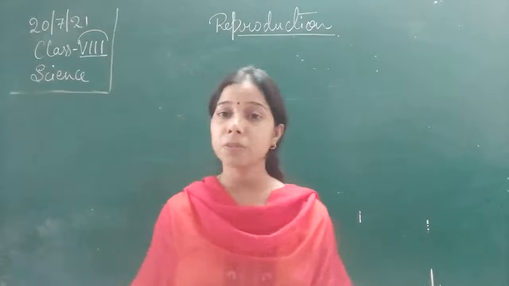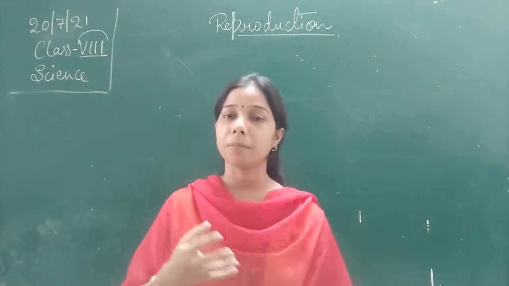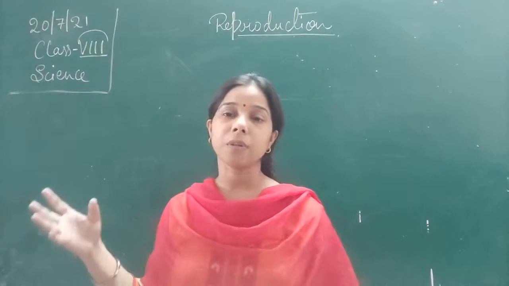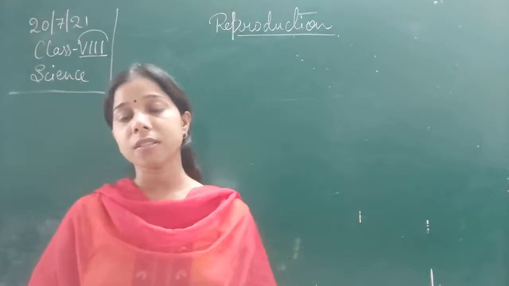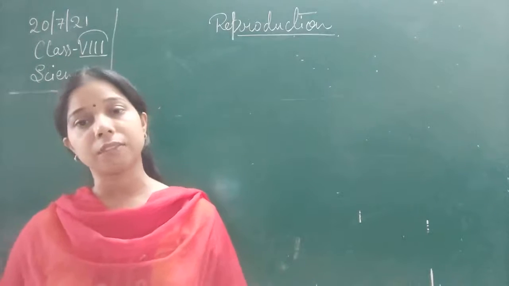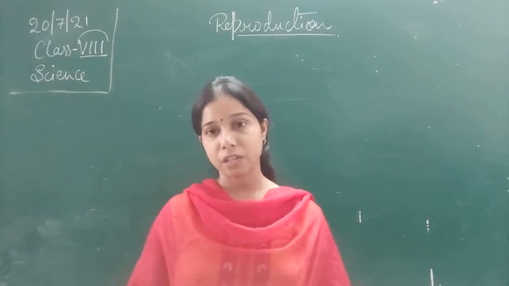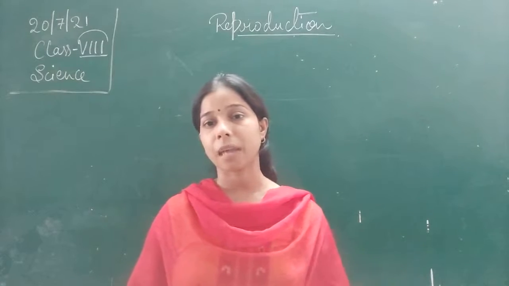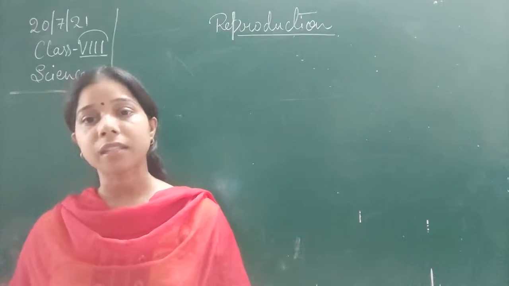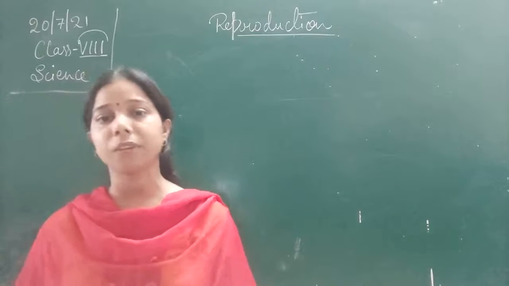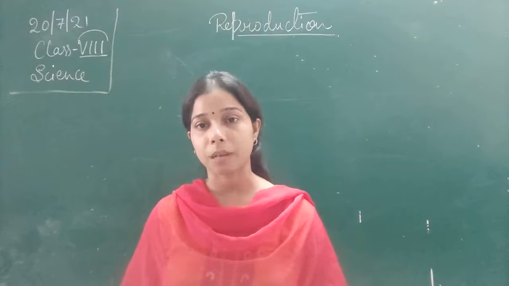Now what happens? This sperm, since it is motile, will move from the male to the female, and then it reaches the ovum and fuses with it to form the zygote. The second step is fertilization. So that is all about the production of a gamete. Now the gametes are produced, and fertilization is to occur. Fertilization is nothing but the fusion of the male gamete and the female gamete. Fusion happens, and the formation of a zygote happens.